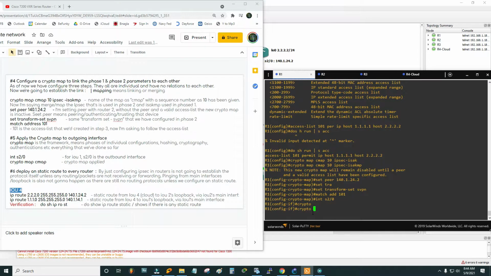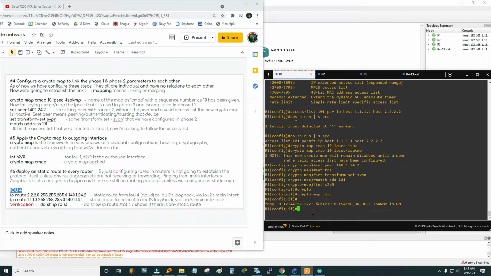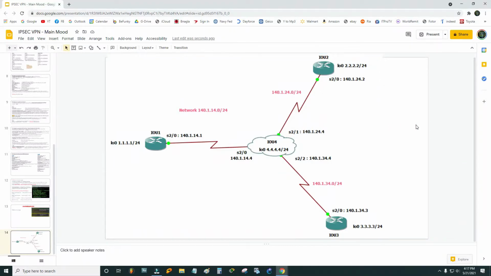I'm gonna say crypto map CMAP. There you go, you see the message on May 9th. This time crypto IPSEC is on. So I have just applied that crypto map on an interface. Now, I don't have to deploy a static route to every router, as I mentioned before. I have already done that. Alright, everything that needs to be performed for IPSEC has been performed on router 1, or IOU 1.